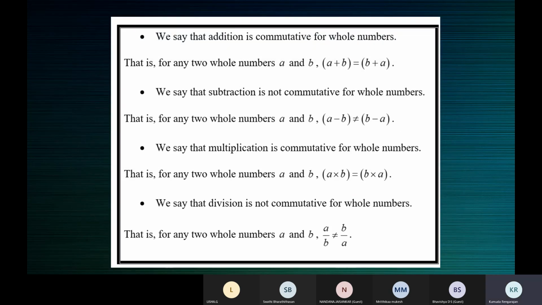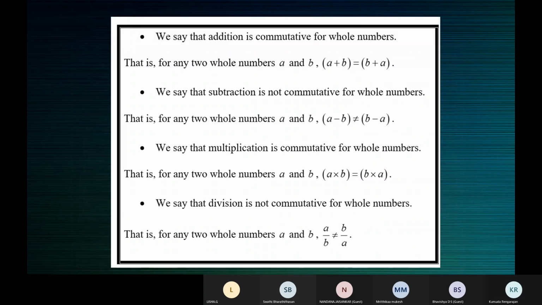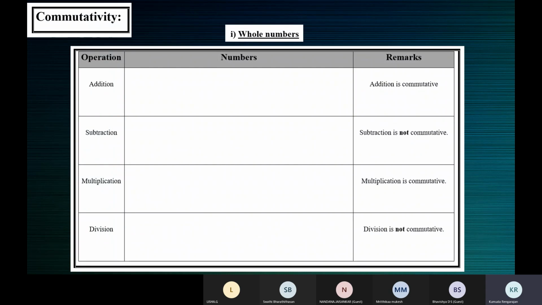Now, I say you can write it, but if your parents feel you should write it only after understanding, then don't write this. Leave some space in your book. I say you can just finish it so that later you can read and understand once I explain. But if your parents feel don't write it before understanding it, don't write it. Just listen to what they say. From my point of view, you can just complete this in your book so that we can understand the class later. So this is the first one.